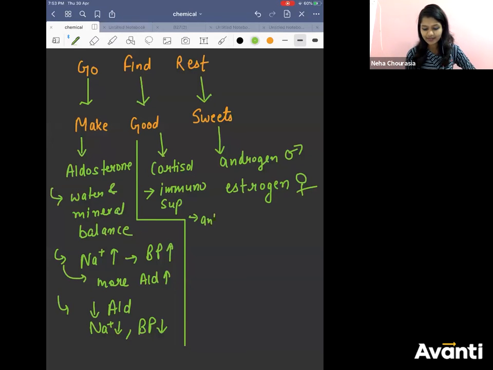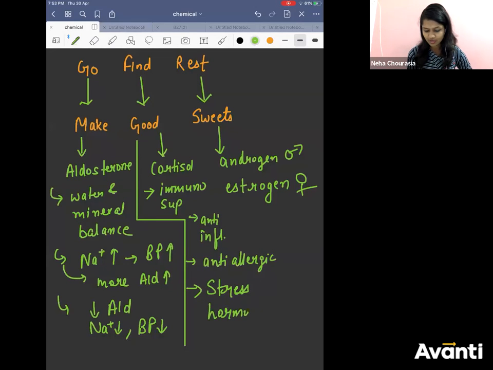Also, it is anti-inflammatory. It is anti-allergic. Most importantly, it is called what? Stress hormone. Stress hormone, cortisol. Okay? So that is your cortisol. Whenever you are stressed more, cortisol starts to secrete, right? That is why it is called the stress hormone.